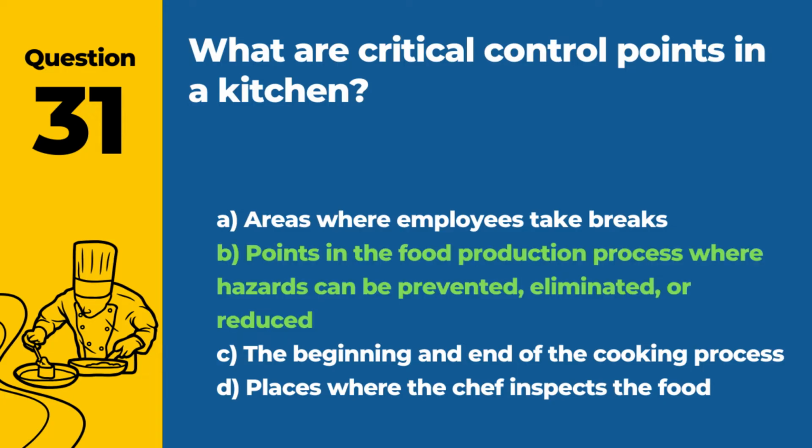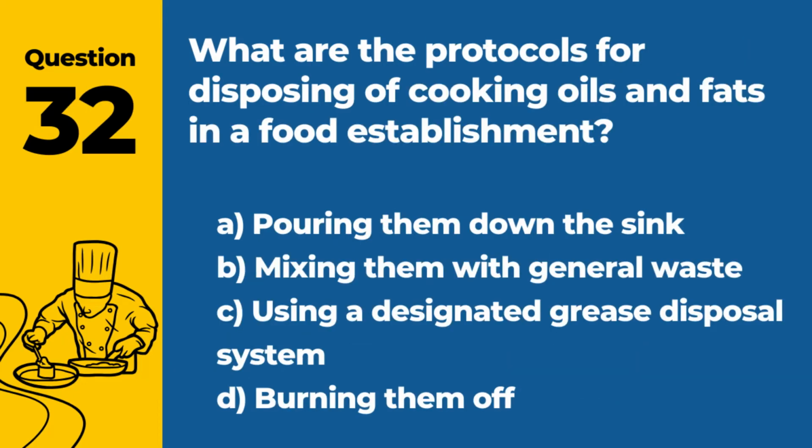Answer. B. Points in the food production process where hazards can be prevented, eliminated, or reduced. Identifying these points is crucial for food safety. Question 32. What are the protocols for disposing of cooking oils and fats in a food establishment?